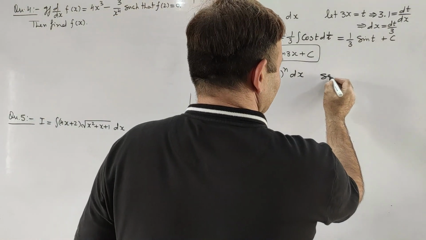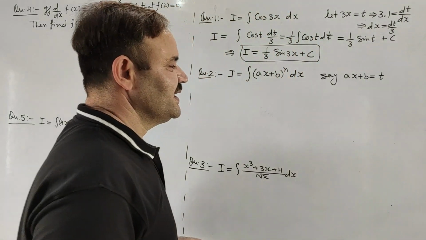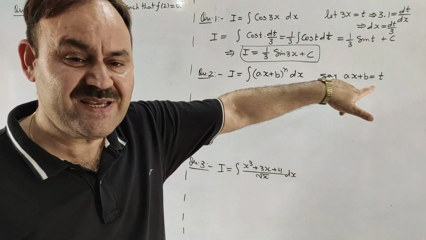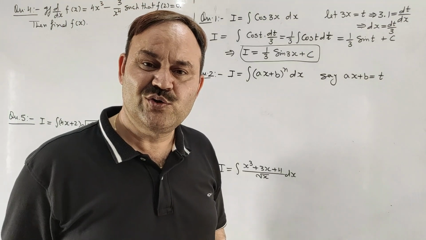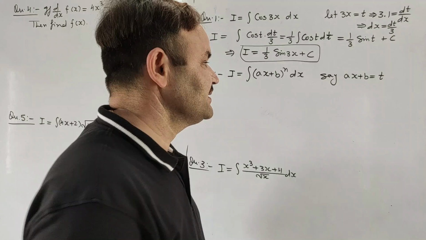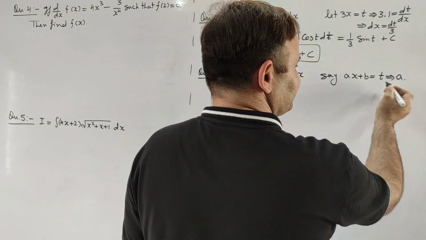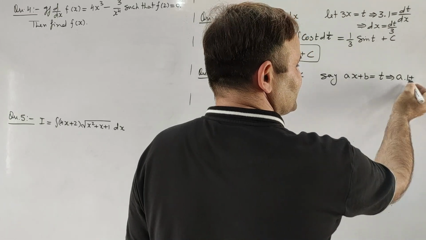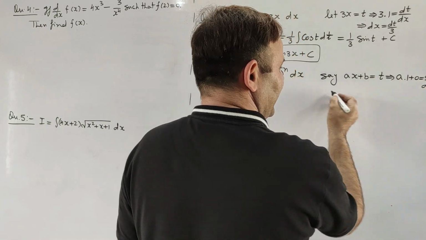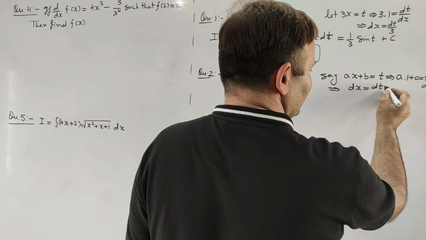Say ax + b = t. If you replace ax + b by t, then you will have to replace dx by dt. To find the relation between dx and dt, we will differentiate this expression. The differentiation of ax with respect to x will be a, plus the differentiation of b with respect to x will be 0, is equal to dt/dx. And this will give us dx = dt/a.